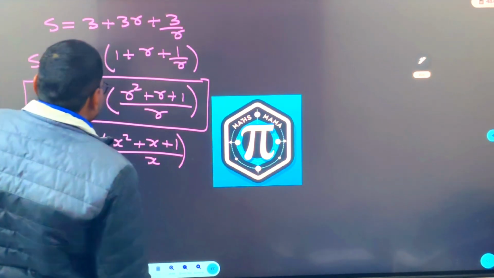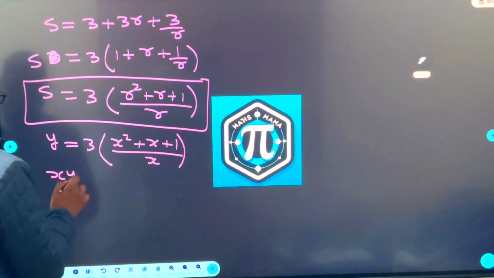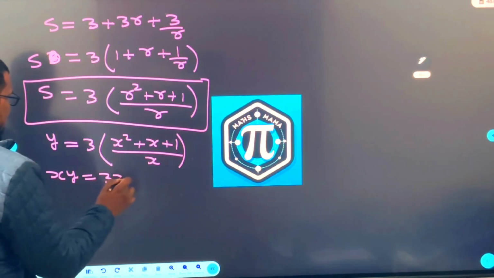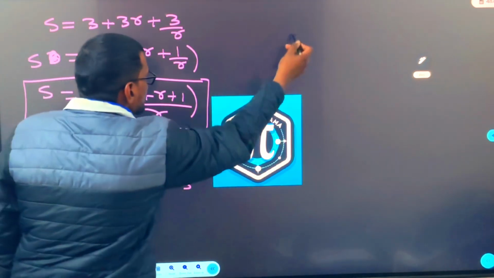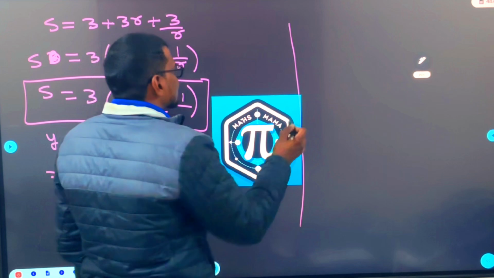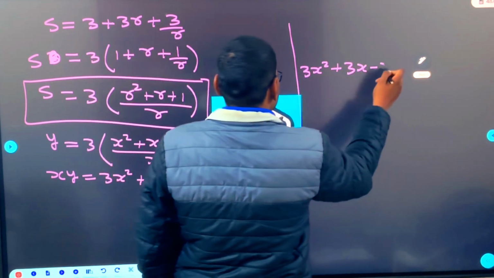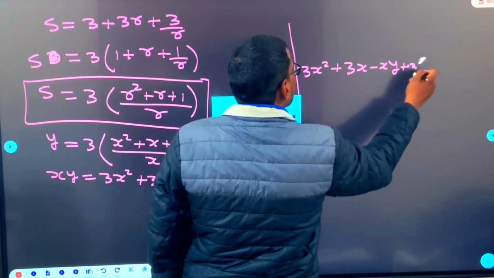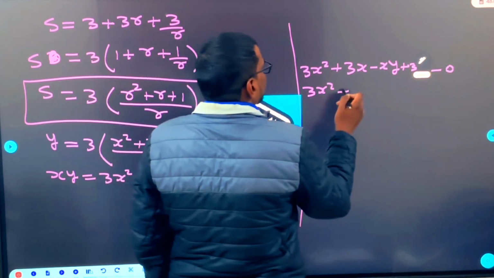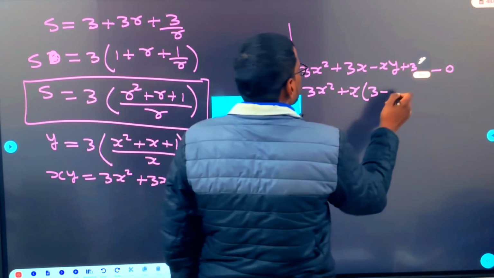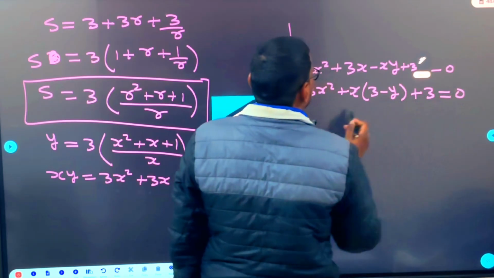Right. See here. The procedure is to do the cross multiplication. So if you do the cross multiplication, you are going to get 3x square plus 3x plus 3. Next, 3x square plus 3x minus xy plus 3 equal to 0. 3x square plus x into 3 minus y plus 3 equal to 0.